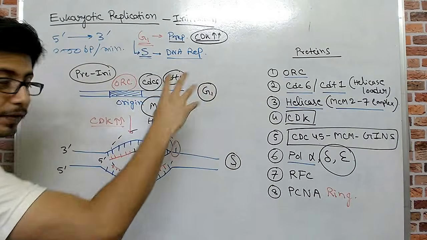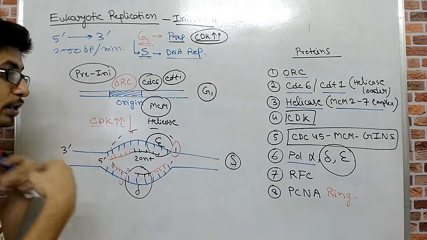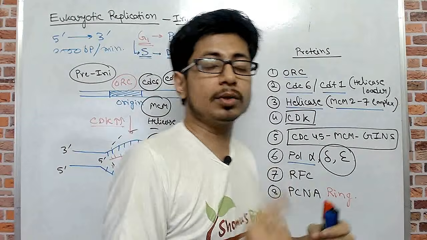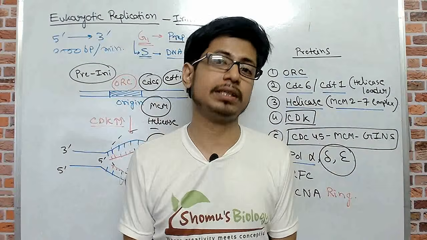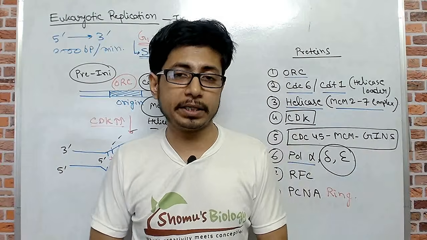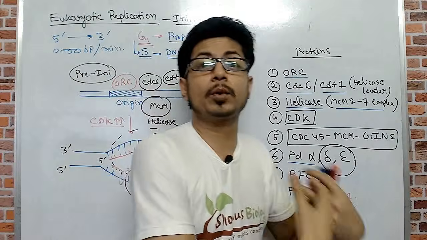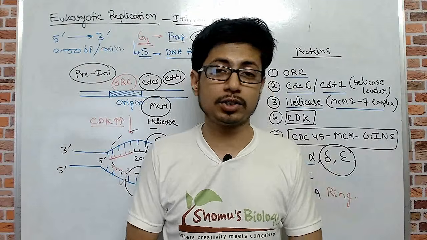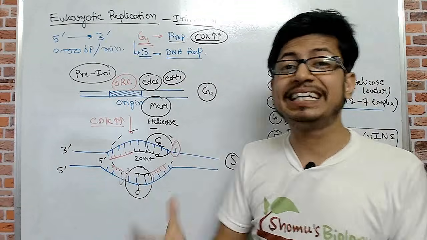And in the G1 phase, even before all this process is done, one extra step was performed, which I told you earlier: the unwrapping of the DNA from the histone octamer, so that the DNA is totally free to be utilized for DNA replication. That is another unique point about eukaryotic DNA replication. So there are plenty of proteins involved in the initiation process of DNA replication in eukaryotes. That is the overall summary of eukaryotic replication initiation.